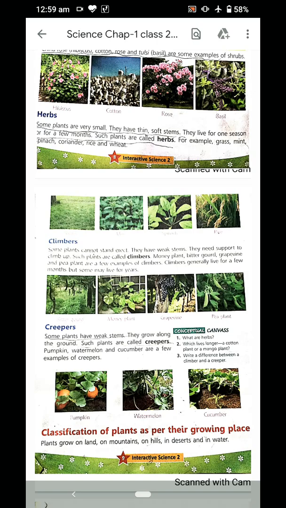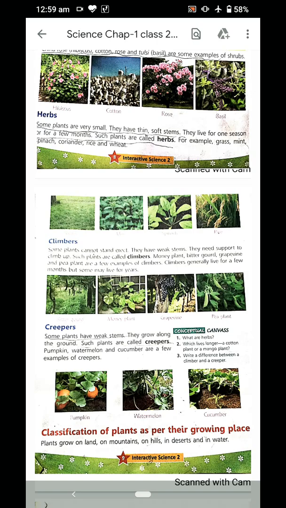Now creepers. Creeper itself means creepy crawly animals are there. The creepers are the ones that move on the ground only. They cannot walk; they creep on the ground. So plants that have a weak stem and grow along the ground are called creepers. Pumpkin, watermelon and cucumber are a few examples of creepers.